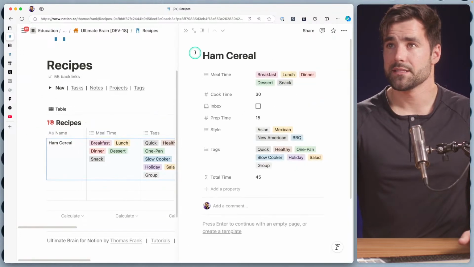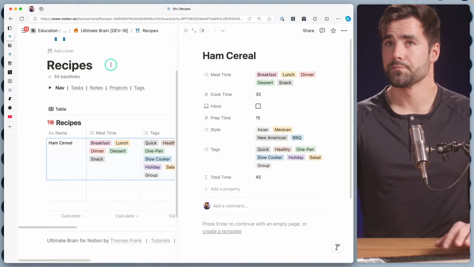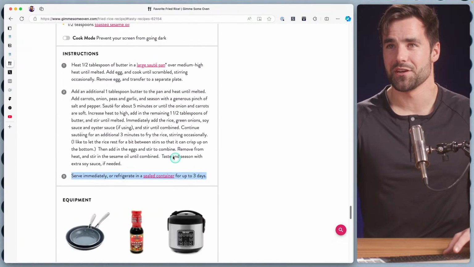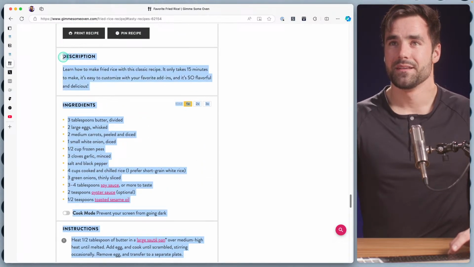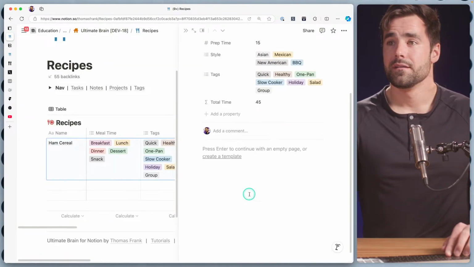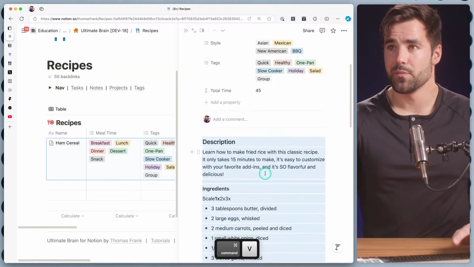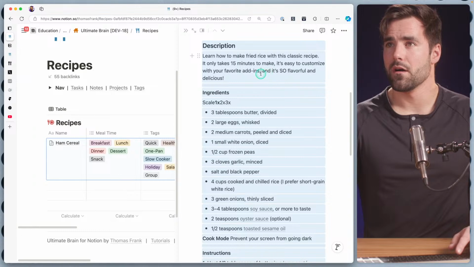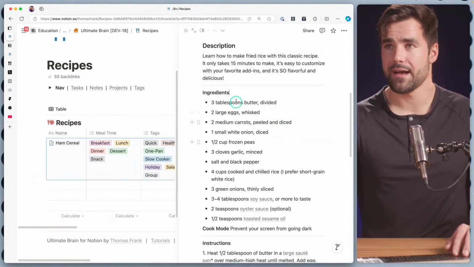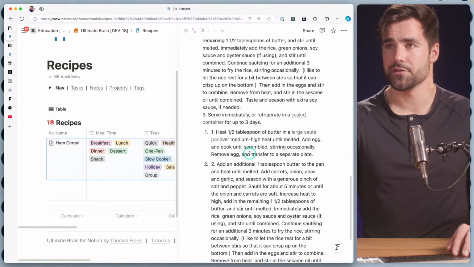Okay, let's get some initial content for ham cereal. I know this is fried rice and not ham cereal, but I'm just going to go ahead and copy it anyway. So we'll go ahead and grab this. I'm going to add it as the page body. And I think we are also going to create a database template where we could have sections for ingredients and for instructions.